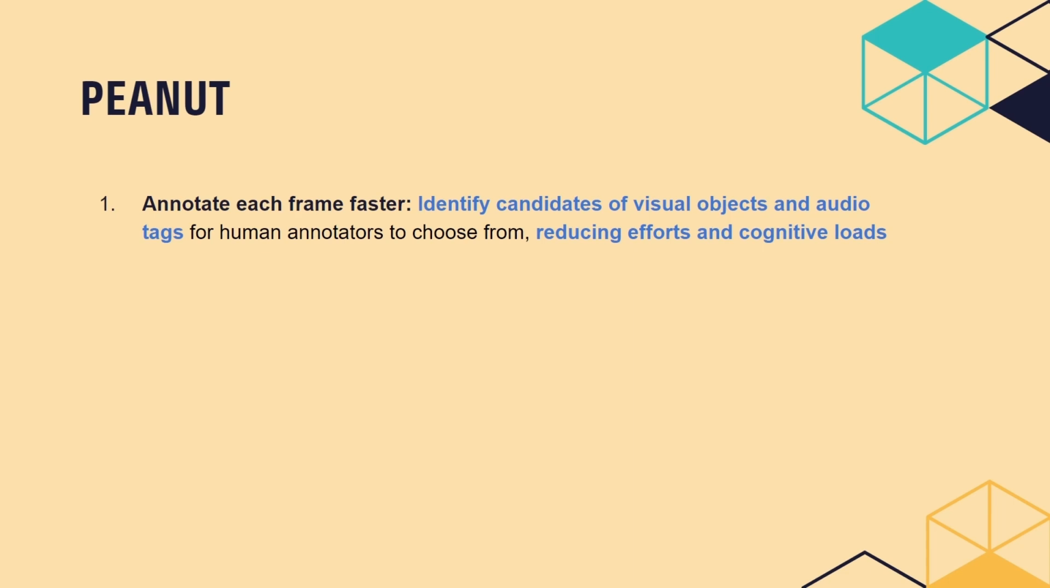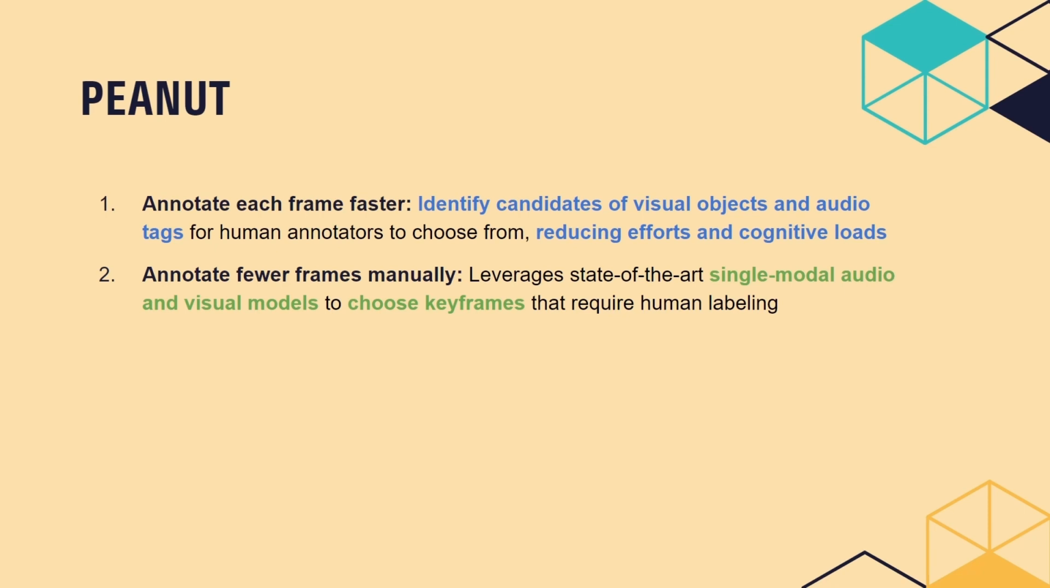First, Peanut helps users annotate each frame faster, by identifying candidates of visual objects and audio tags to choose from, reducing human efforts and cognitive loads. Second, Peanut allows users to annotate fewer frames manually by leveraging state-of-the-art single-modal audio and visual models to choose key frames that require human labeling.